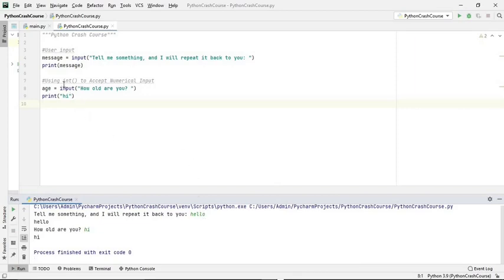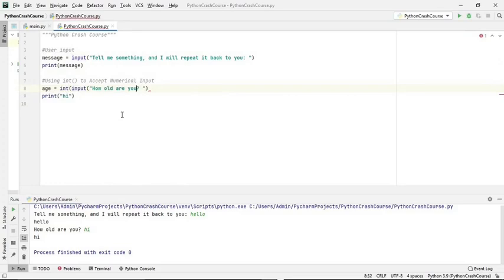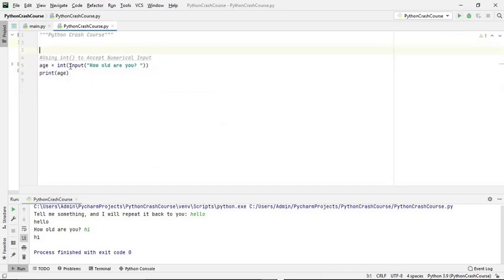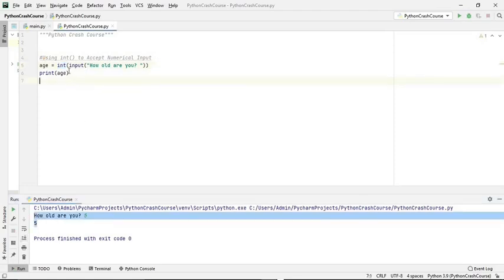Okay, so here if I want it to be an integer, I have to define it as an integer. So it is like typecasting. And then you have to print that integer number. Okay, so let us remove this one. Here specifically I am taking the user input as an integer. So let us say hello, how are you, 5. So 5 has been displayed. By default it is string.